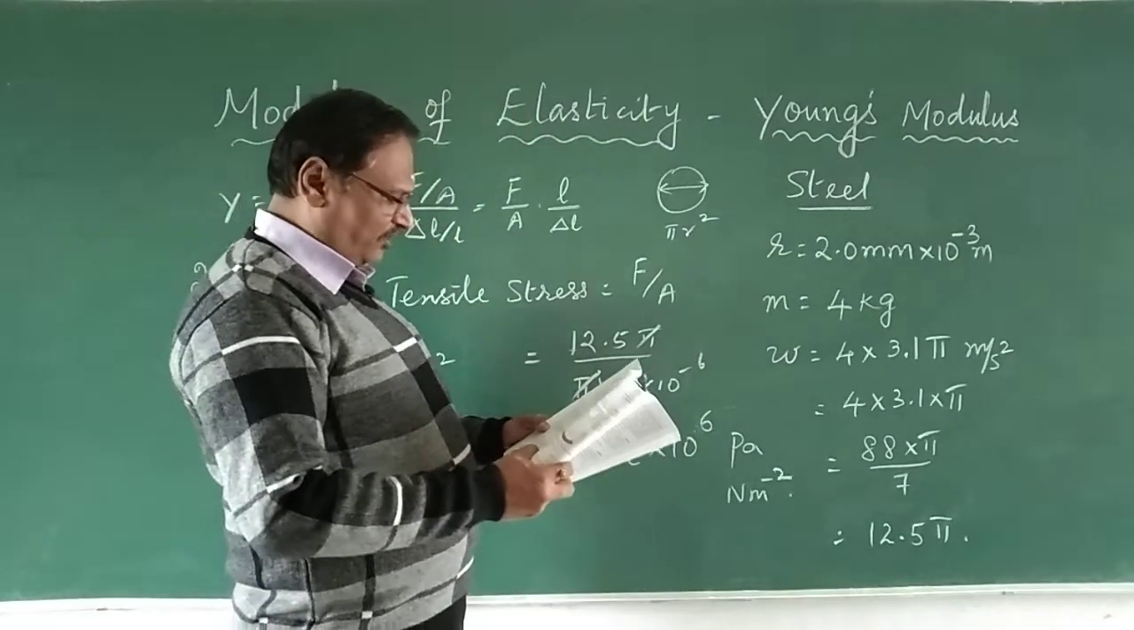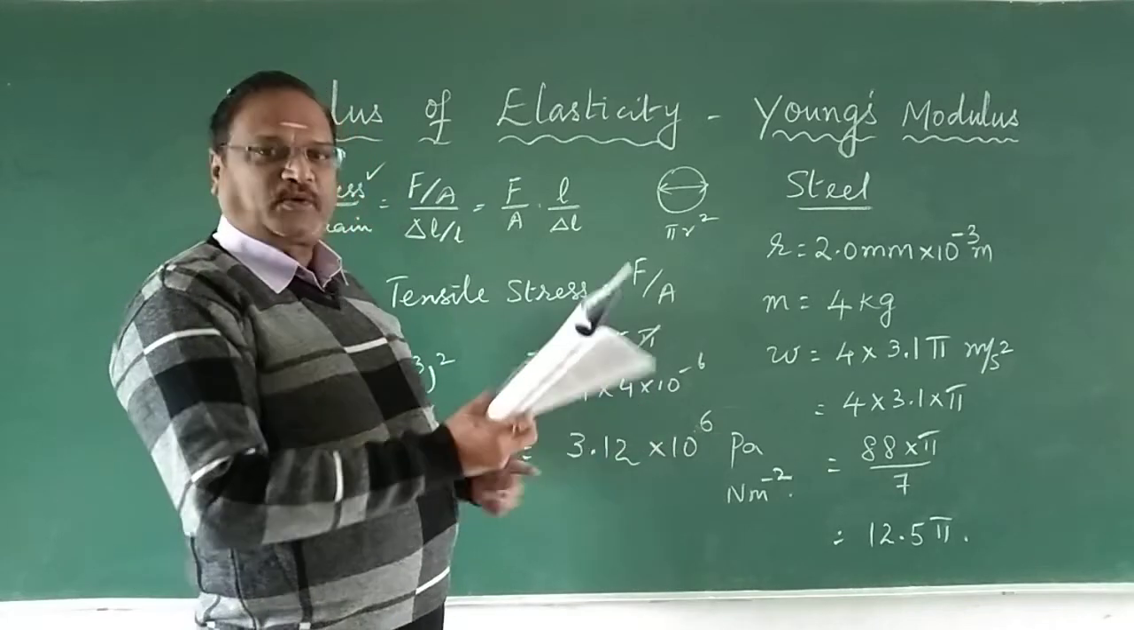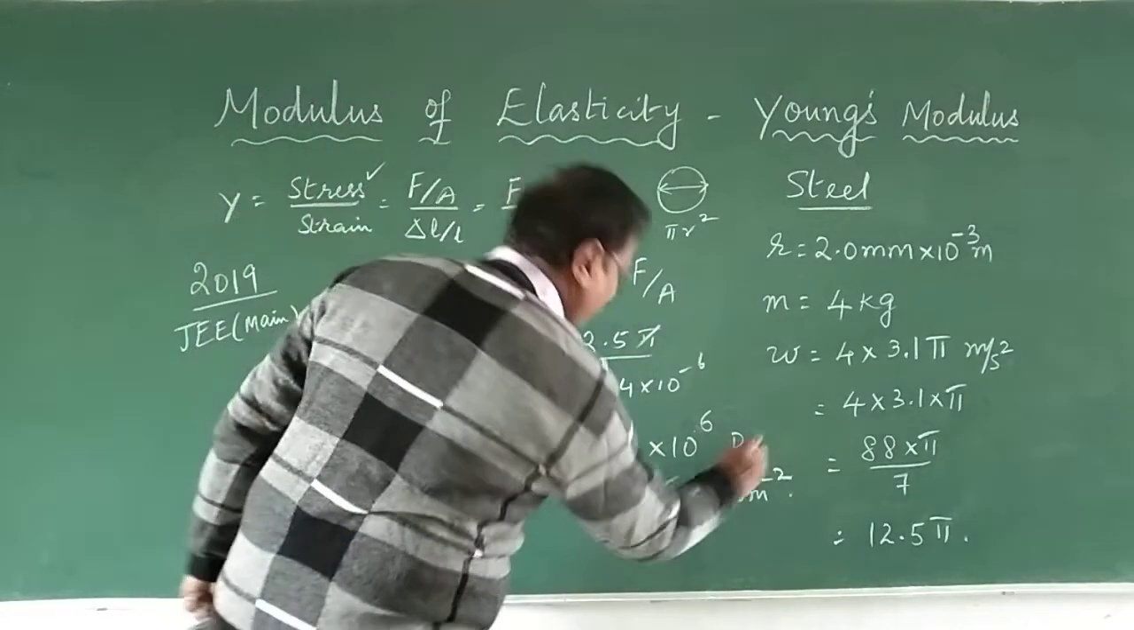4.8, no, 3.1 into 10 power 6 Newton per meter square, 6.2 and 5.2, so that is the answer.